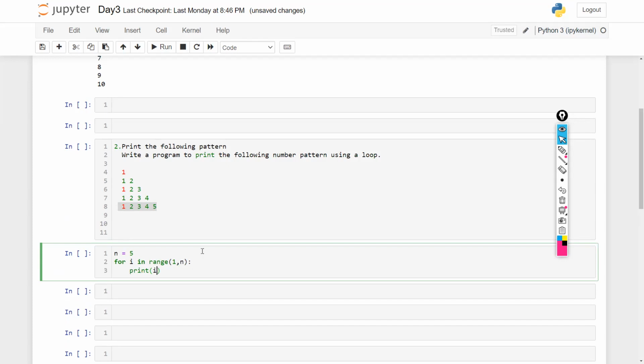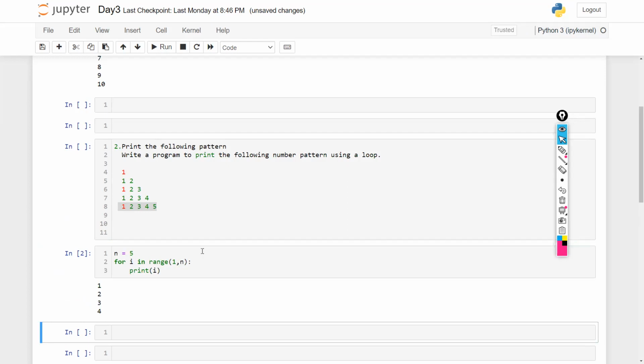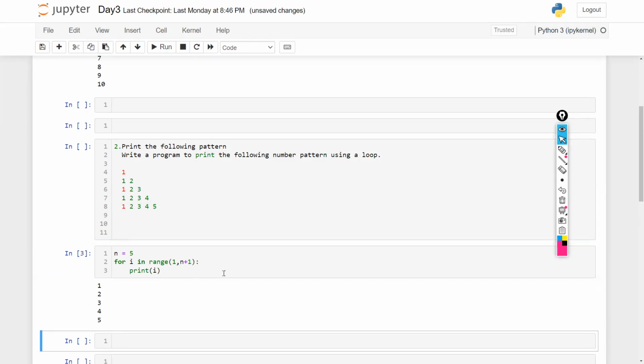But now see, if I print i, it would just print 1, 2, 3, 4 normally. I want 5 also, so I would make it n plus 1. So I would get 1, 2, 3, 4, 5. But I do not want that. I want that in my second line also, it should be 1, 2. In the third line, it should be 1, 2, 3 like that. So instead of just printing i, I would start printing from 1 to i.